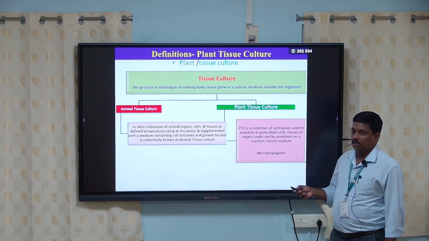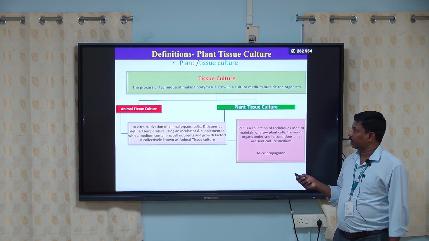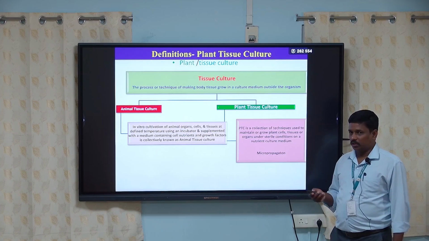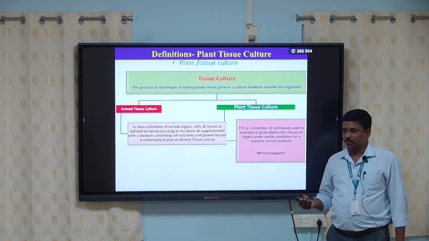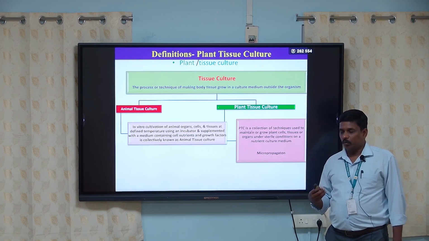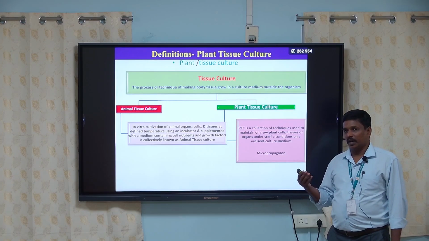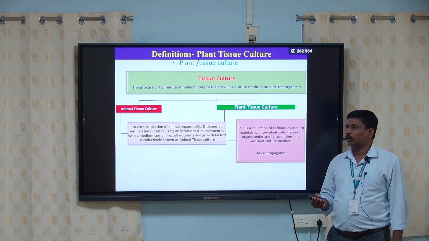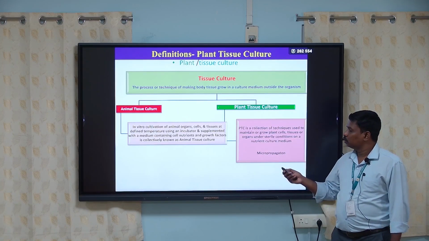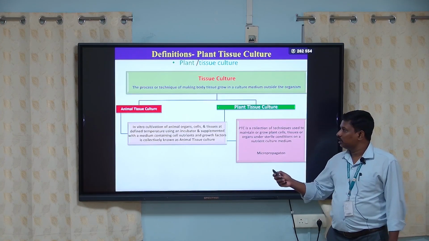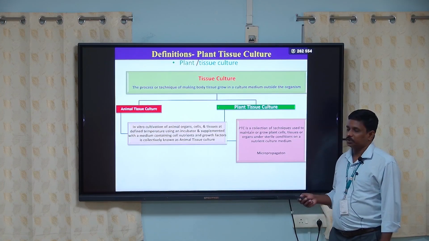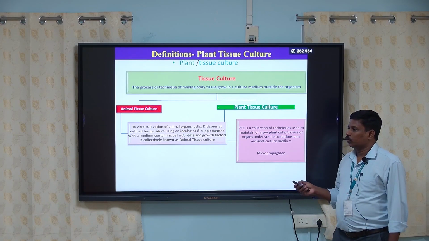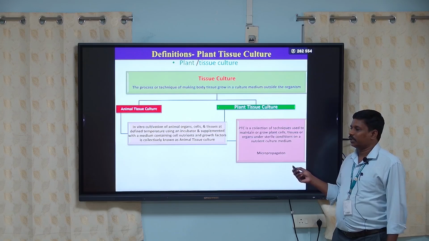Tissue culture means a process or technique of growing tissue in a culture medium outside the organism. Any tissue taken from the body of an animal or plant, cultured in an artificial medium in a controlled environment, is termed tissue culture. Two types of tissue culture are there: animal tissue culture and plant tissue culture. As botanists, we are focusing only on plant tissue culture.